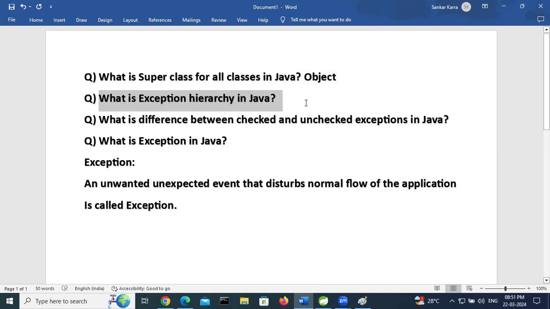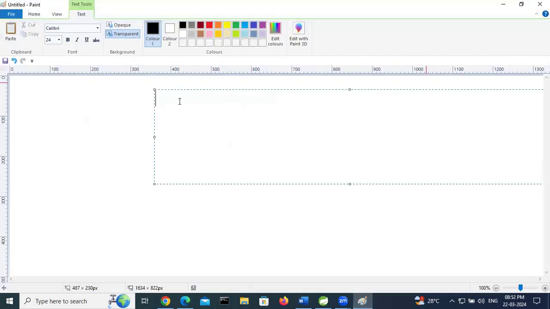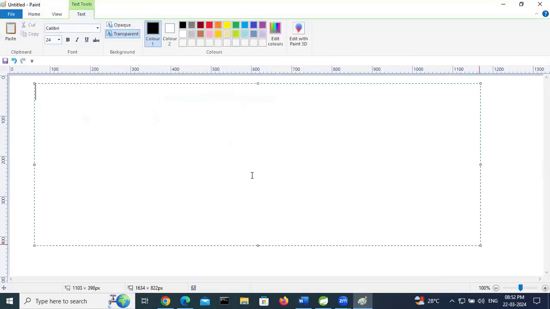What is the exception hierarchy in Java? The superclass for all classes is the Object class.